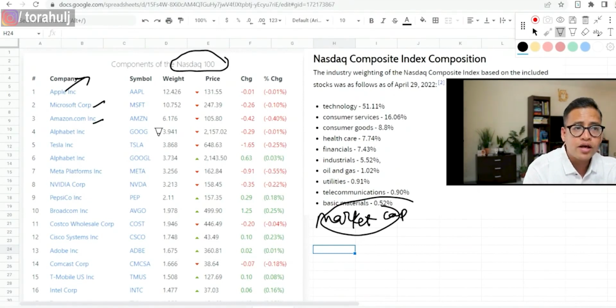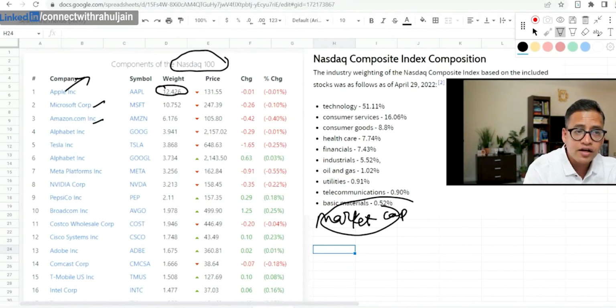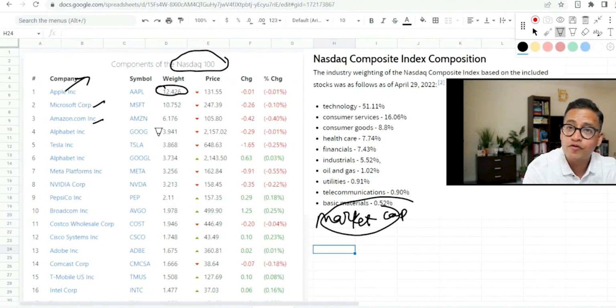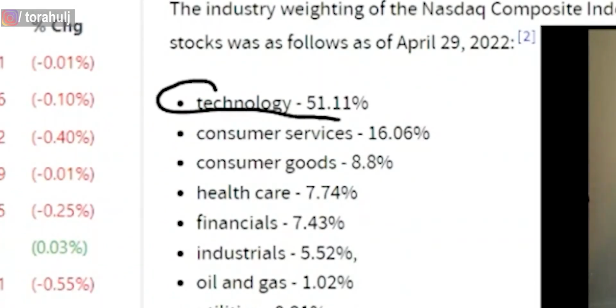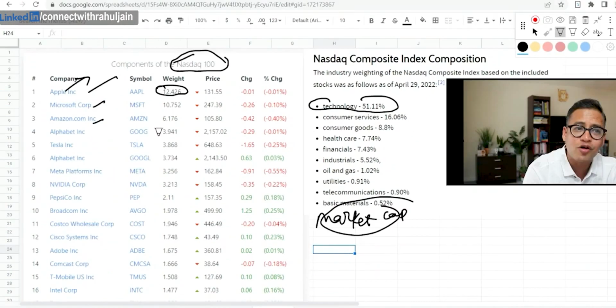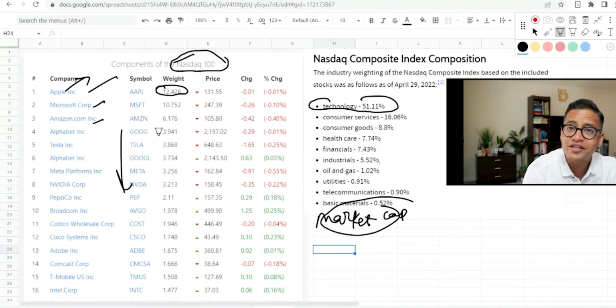Now if you look at the weightage here, depending on the market cap, the Nasdaq 100 will also assign the weightage. So Apple has got 12.42% of weightage on the Nasdaq 100. If Apple does well, Nasdaq 100 is going to do well. If you look at the sectoral distribution here, technology contributes 51% of Nasdaq 100 because they have naturally appeared on the top 100 list because of their market cap. And what I mean by market cap simply is the number of shares issued multiplied by the price of one share, right?